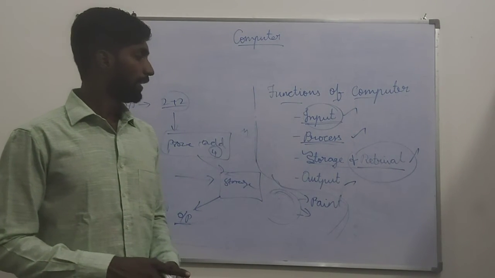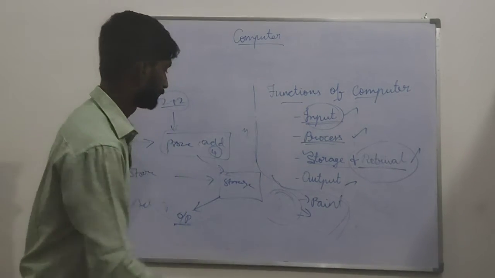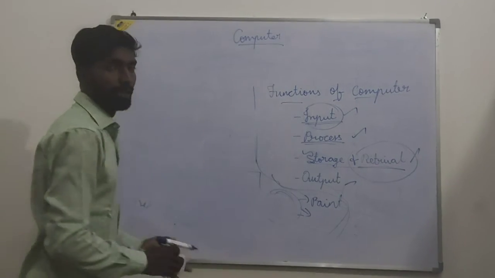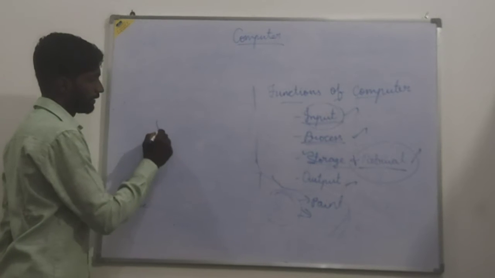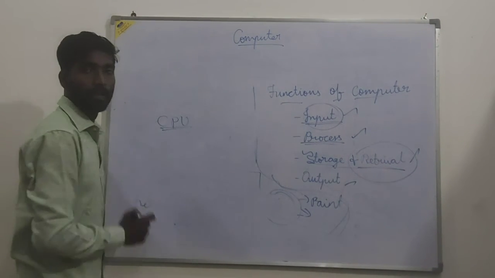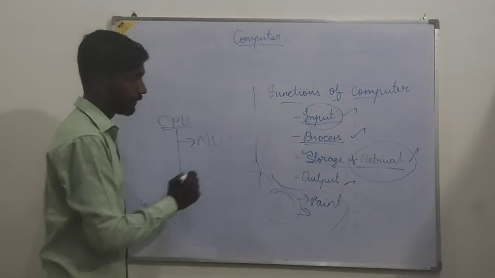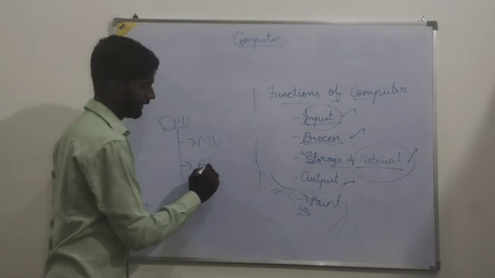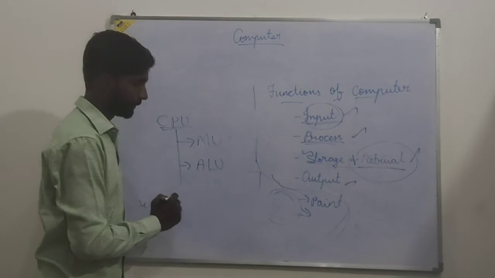Now we are going to see components of CPU. Students, there are only three components of CPU. First, MU, memory unit. Then ALU, arithmetic logic unit.